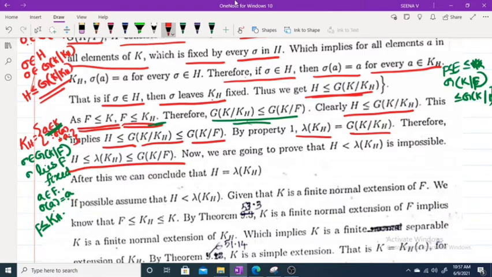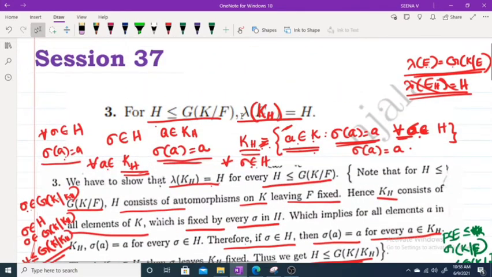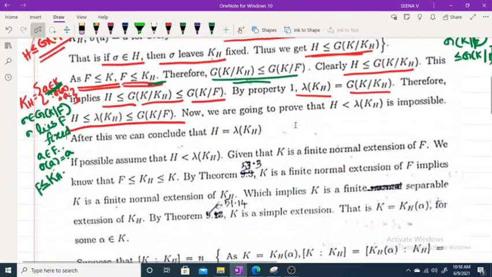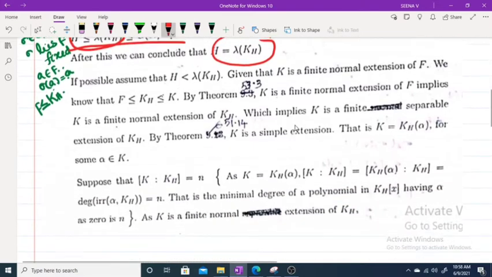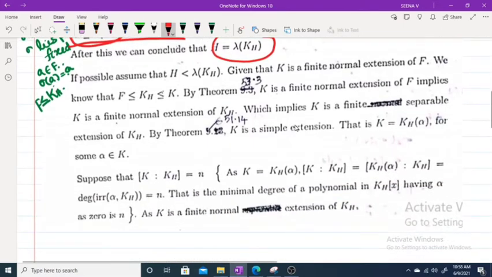But what do we have to prove? We have to prove lambda KH is equal to H. And here we get H is a subgroup of lambda KH. So to prove equality, we have to prove H being a proper subgroup of lambda KH is impossible. Then we can conclude that H is equal to lambda KH. For this, we suppose, if possible, that H is a proper subgroup of lambda KH.